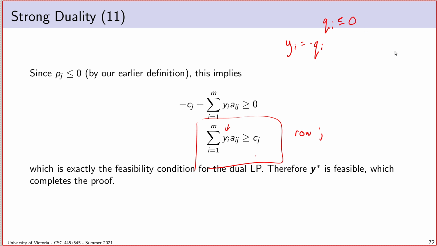And so what we've now managed to show is that this vector y that I just constructed by taking the objective coefficients from my optimal primal dictionary is feasible for the dual LP, and that the dual objective value that I realize with that feasible point is equal to the primal objective value, and it can't get any smaller by weak duality. And therefore, I've been able to construct, given an optimal primal dictionary, a feasible solution to the dual LP that realizes the same objective value. And of course, that is enough to prove the theorem.